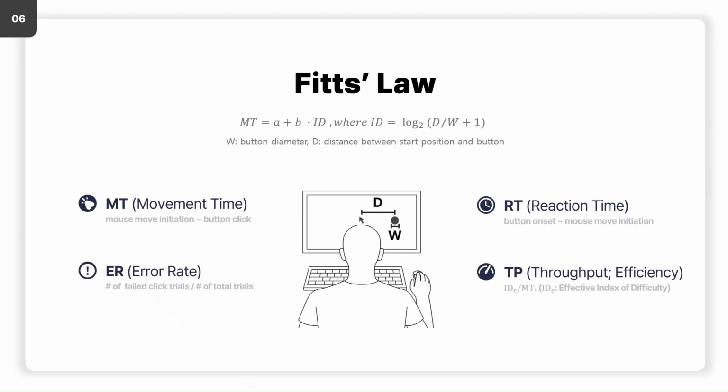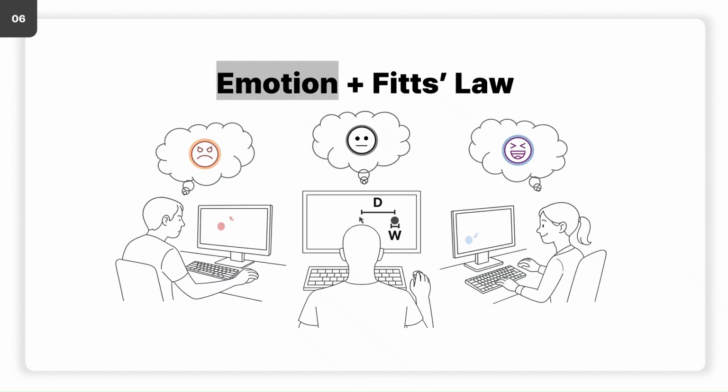To address this gap, our experiment examined whether emotion can influence fine-grained pointing interactions by applying Fitts' law, a theory widely used in the HCI field to model such tasks. Specifically, we investigate movement time, reaction time, error rate, and throughput as dependent metrics to comprehensively analyze these processes.